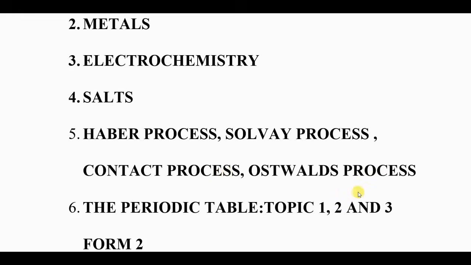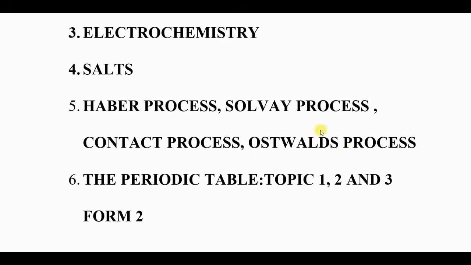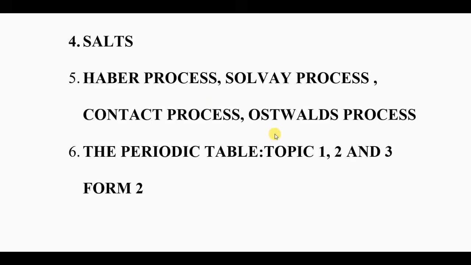Another process that you must know before you go is the Ostwald process. The Ostwald process is the industrial manufacture of nitric acid. So with the Haber process, to give you one flow chart. Therefore, you should know that.